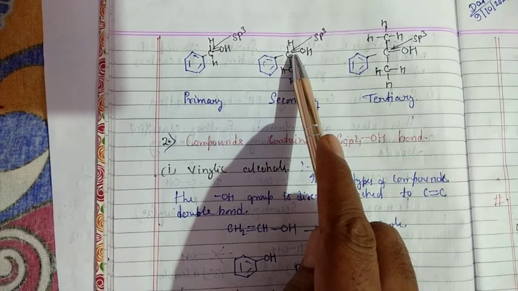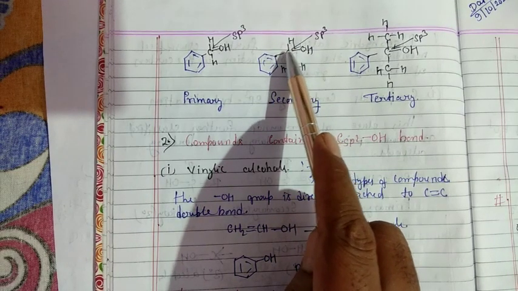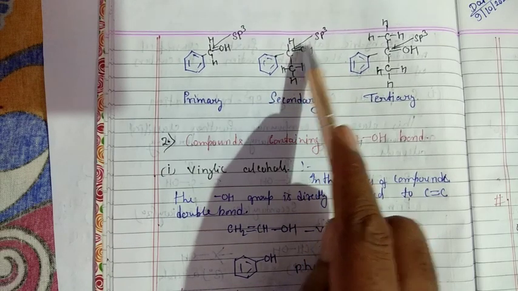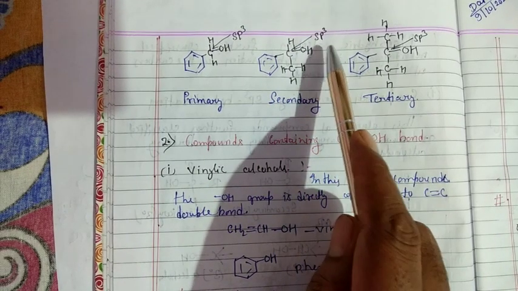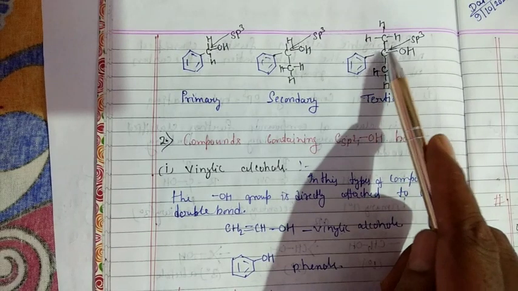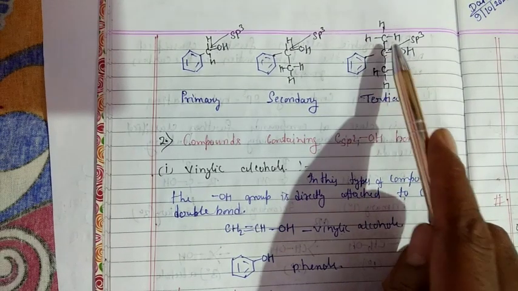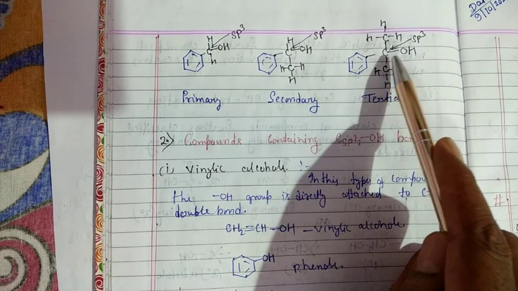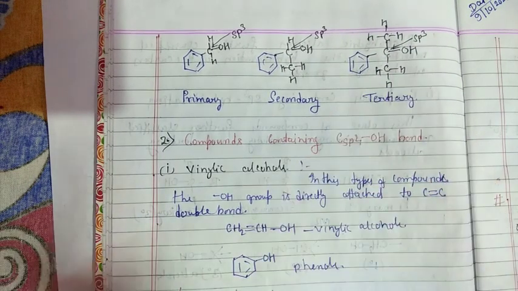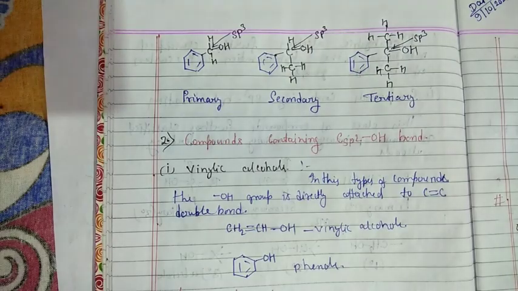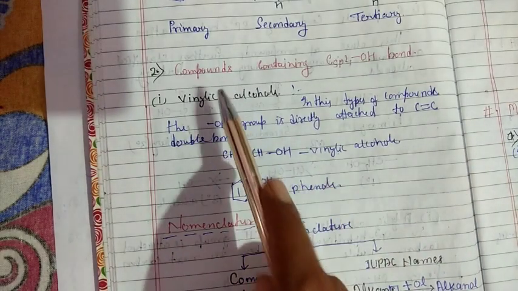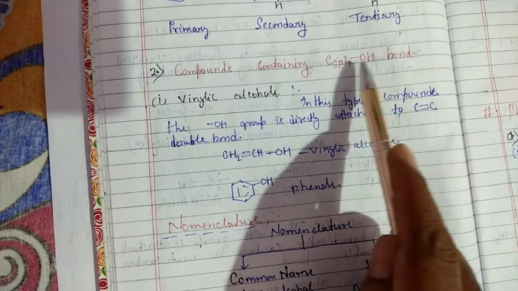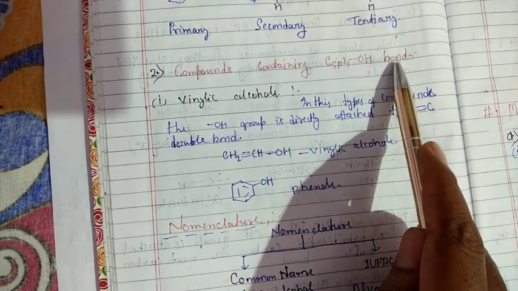But it is also present in carbon-hydrogen single bonds, so it is also sp3 hybridization. Next, tertiary. This carbon atom contains only alkyl and phenyl groups, no hydrogen atoms. So it is the tertiary and sp3 hybridization. And the second type of compounds contain sp2 hybridization, or the C-sp2-OH bond.